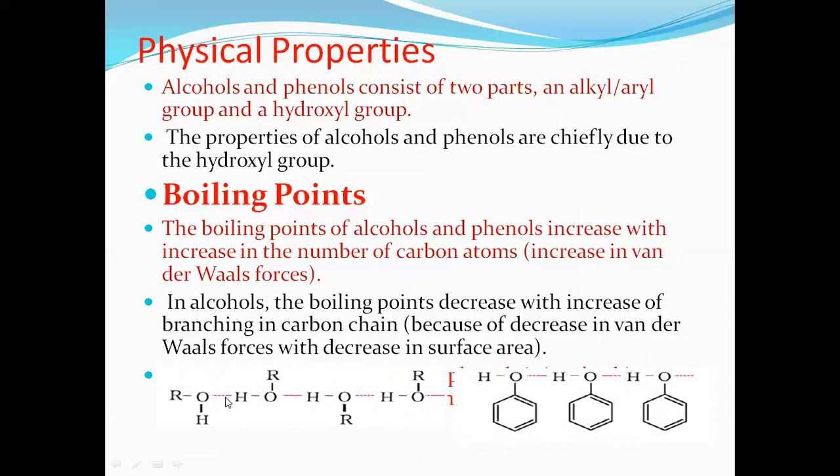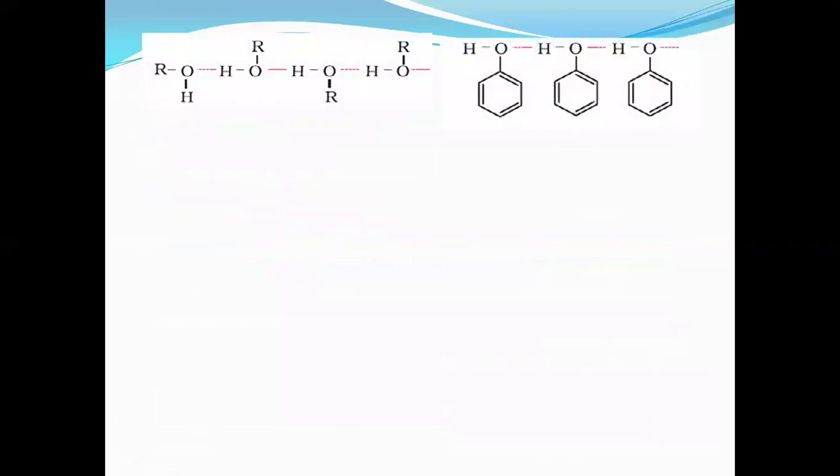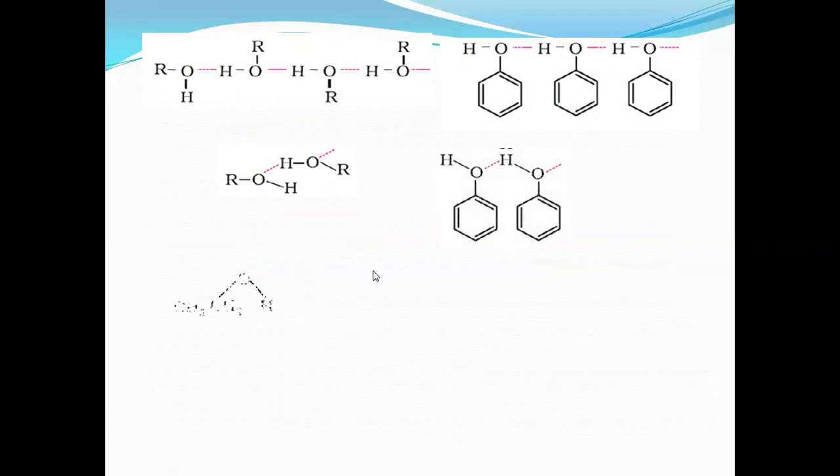Due to intermolecular hydrogen bonding, the force of attraction is strong. That's why they have very high boiling point. Here also you can observe the same structure, intermolecular hydrogen bonding. Due to that, they have high boiling point.